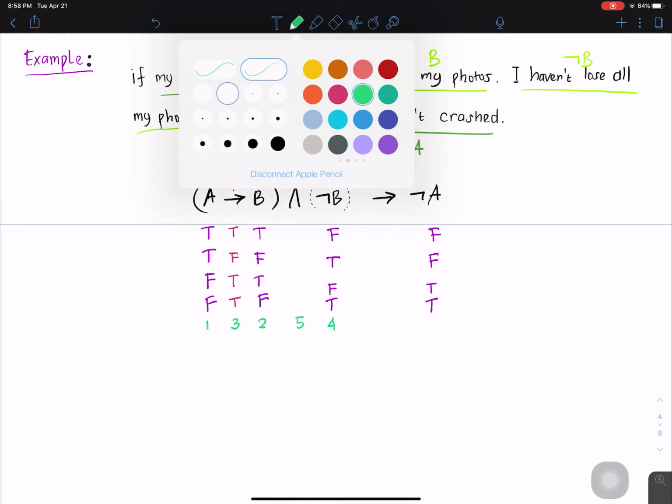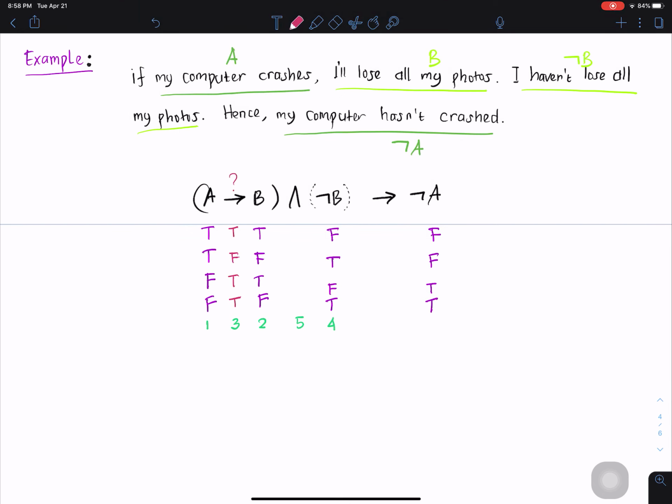The rule of conjunction says only when both are true then it is true. So if we look at column 3 and column 4, the first row TF, so F, the second row FT, F, the third row TF, F, the next row TT, so this will be true.